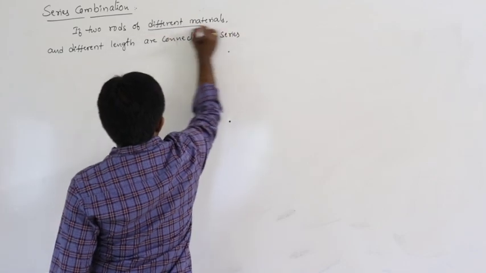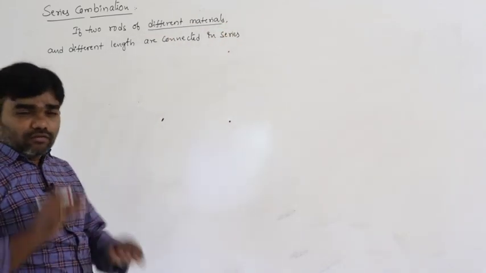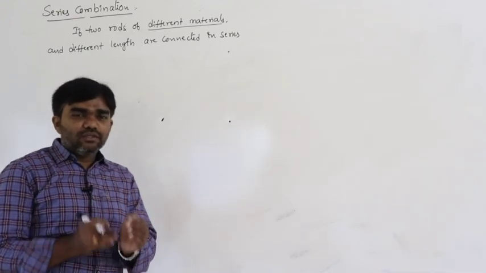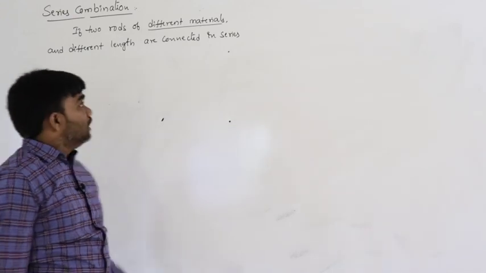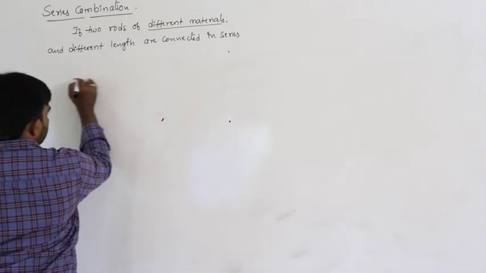Two rods of different materials, in the sense the K value is different. If the nature of the material is different, the K value is different, and the different lengths are connected in series.